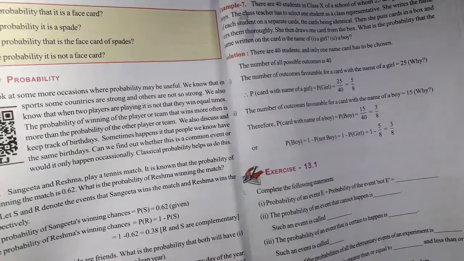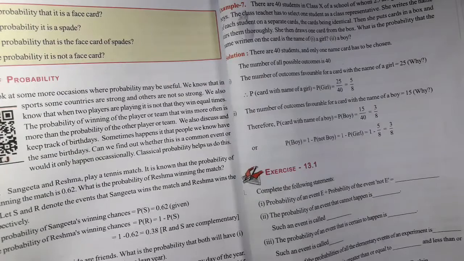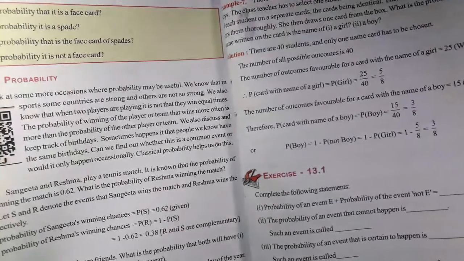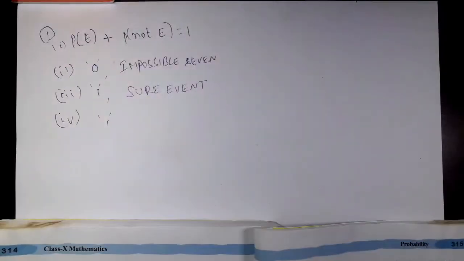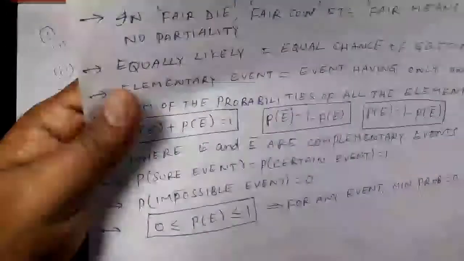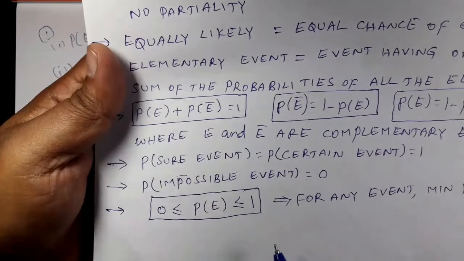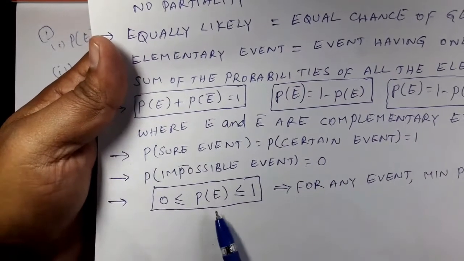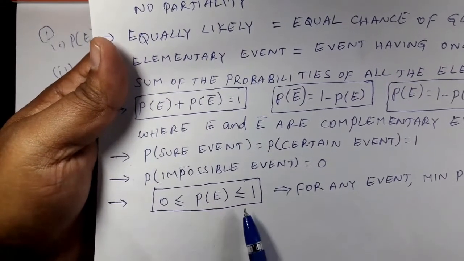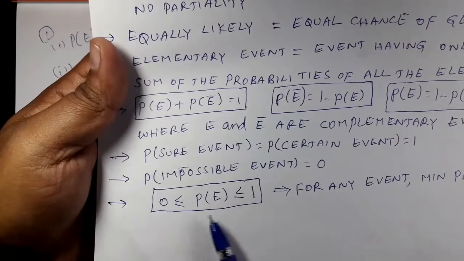Now coming to part 5. The probability of an event is greater than or equal to dash and less than or equal to dash. That is the question. Again, we have discussed in our basics class. My sincere request is, you go through basics videos also. You tell me what is the range of probability? Yes, 0 to 1.